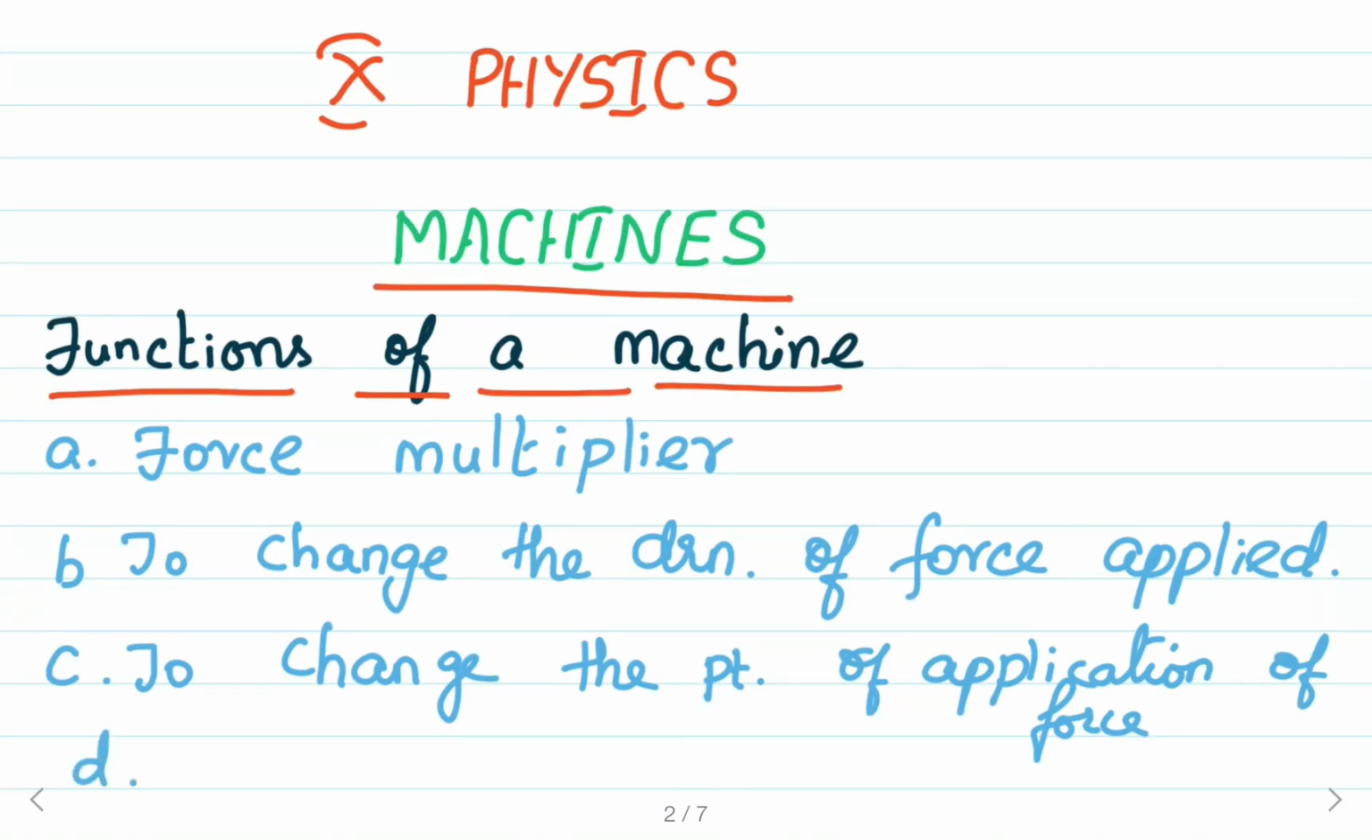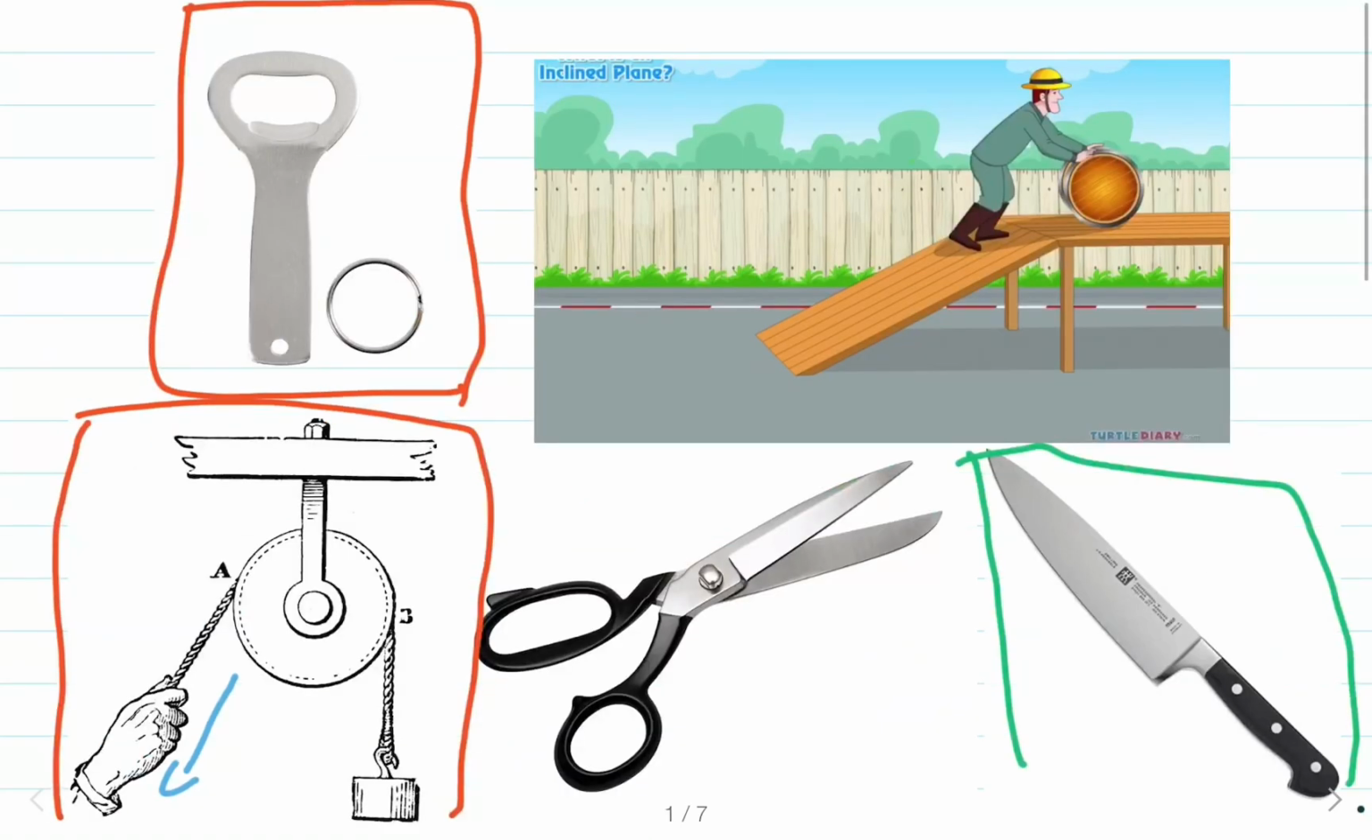Next one: a machine can act as a speed multiplier. The meaning is that by making use of the machine, we can obtain gain in speed. Two examples of machines which can act as a speed multiplier: a pair of scissors. The pair of scissors is used to cut cloth or paper. Its blades move a longer distance on the paper or cloth, while its handles move a little. A small displacement of the force applied on the handle produces a larger displacement of the blades on the object which is to be cut.